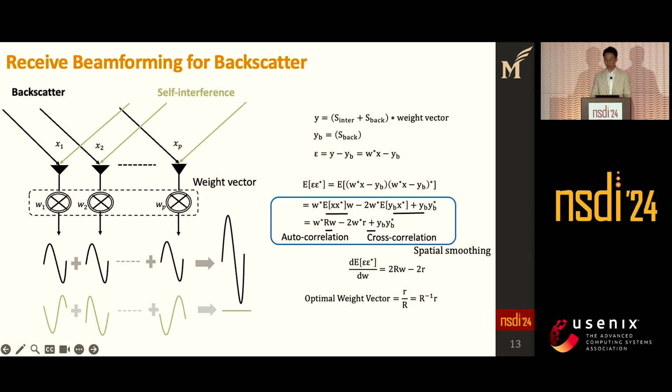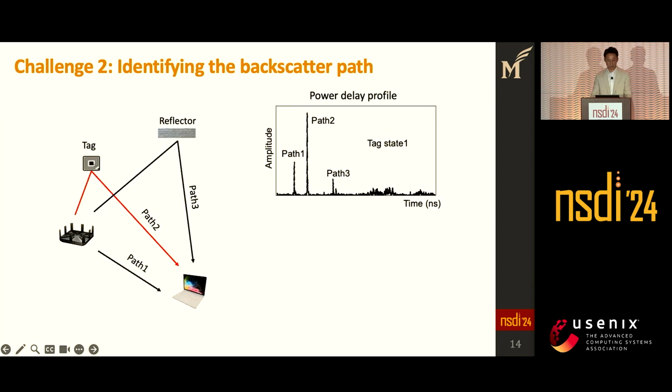To calculate the correlation matrix, we need to know the angle of arrival in each direction. How can we find the angle of arrival? To determine the angle of arrival, we leverage the power delay profile. The power delay profile gives the intensity of the received signal through a multipath channel as a function of time delay.